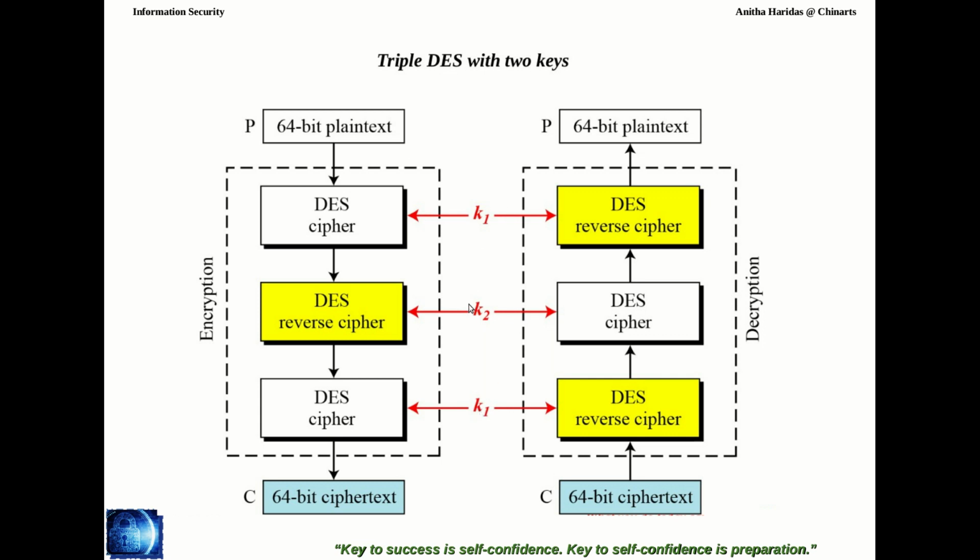But anyhow, triple DES uses a key size of 168 bits. That gives more security to the DES structure. So that is what we have to understand in the multiple DES. The multiple DES is a conventional encryption algorithm which is very popularly followed in lots of security architectures.